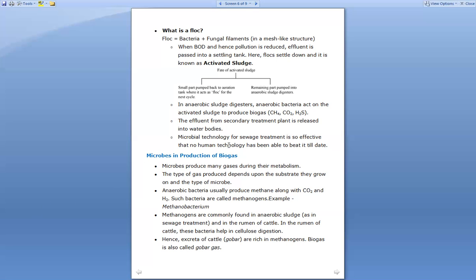Why is it said to be a microbial technology? Because the microbes themselves treat the sewage. We are not adding additional microbes from outside into the tanks to make it pure, but the sewage microbes are themselves responsible for treating it. For this reason, this technology is said to be the microbial technology, right?